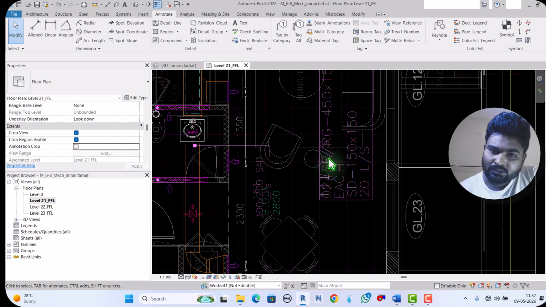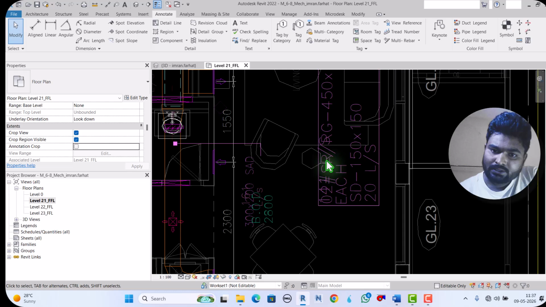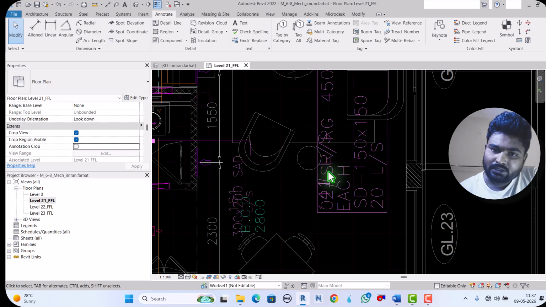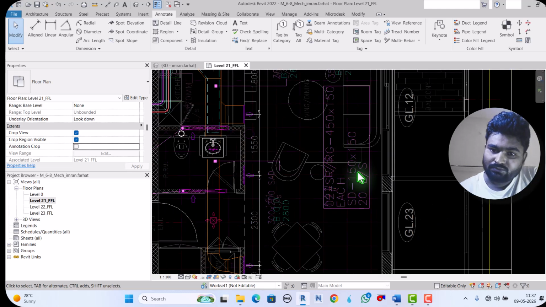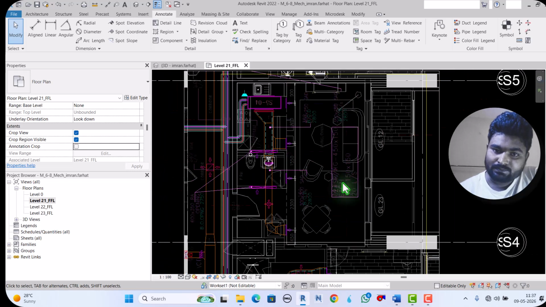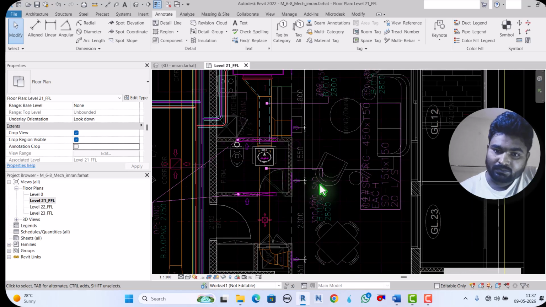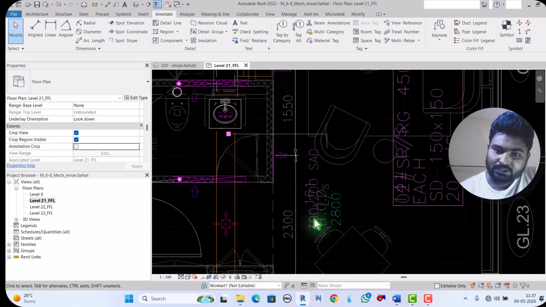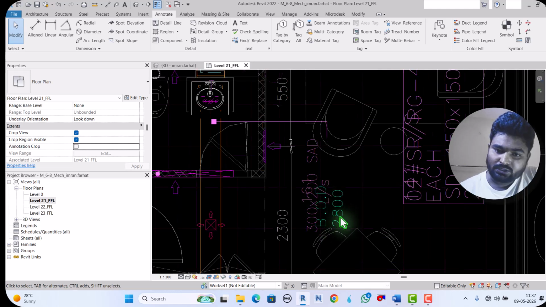See, this is the supply and return grill, supply grill. 150 is the length, supply diffuser is 150, and supply diffuser flow is 20 liters per second, and the supply and return grill is 450 size. Here the supply air duct is 300 by 200, and bottom of duct is 2800.